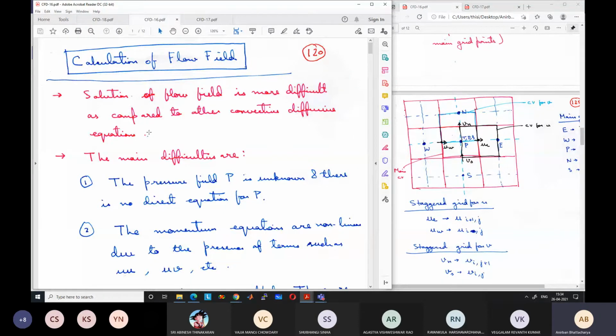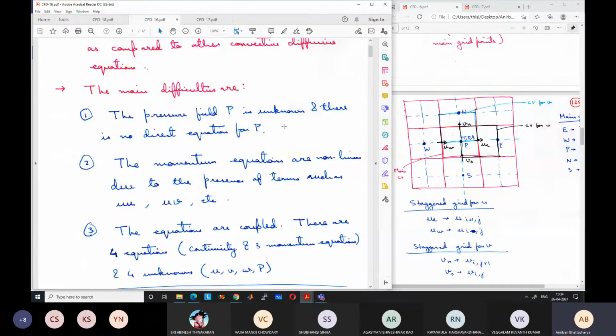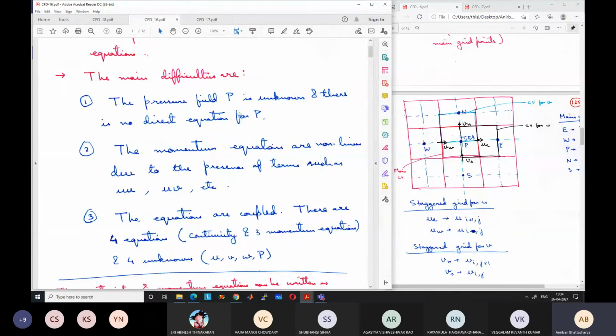So in our previous class last week, we had started discussing how to solve the flow field, and we noted that there are a few major difficulties. So what were these difficulties? One was that the pressure field is unknown, and there is no direct equation for pressure.